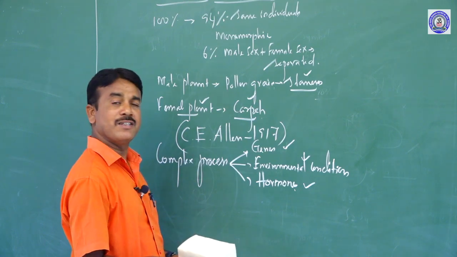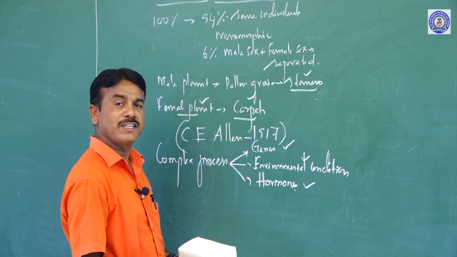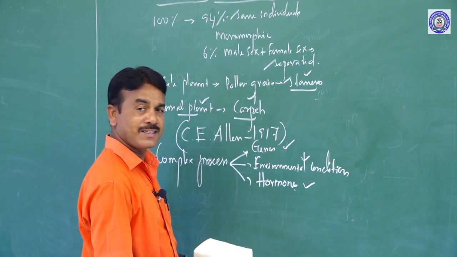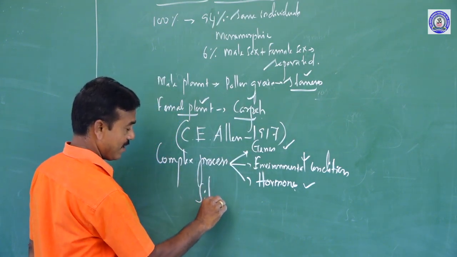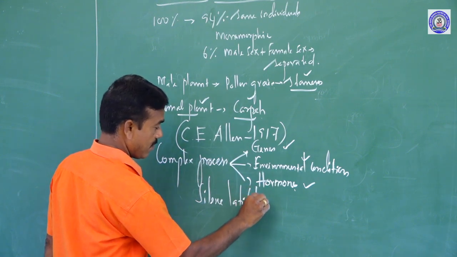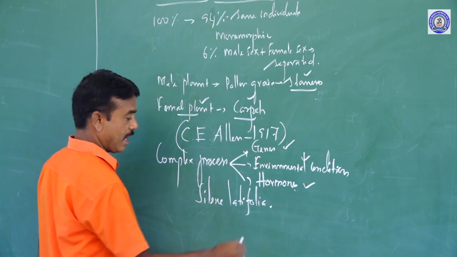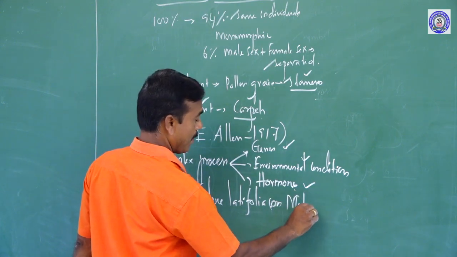The plant in which C. E. Allen first noticed sex determination is commonly called Silene latifolia, also known as Melandrium album.